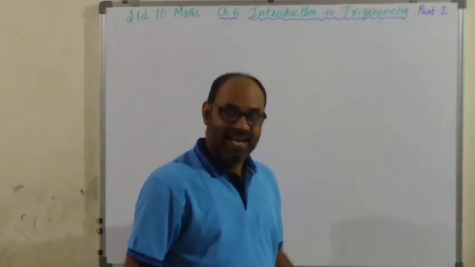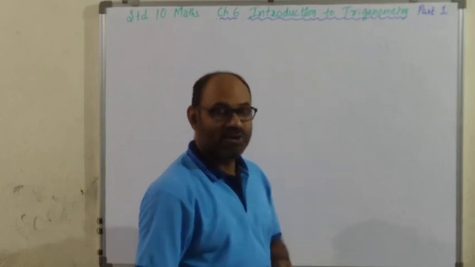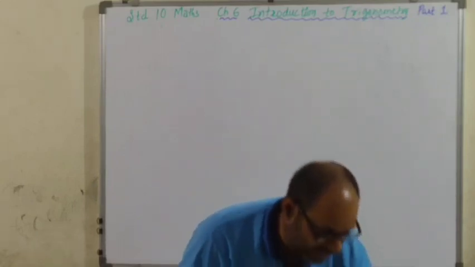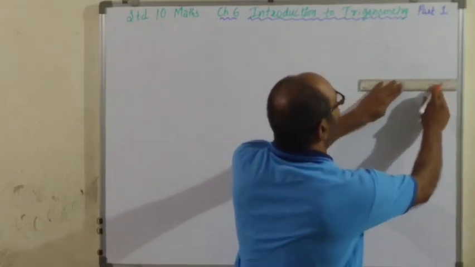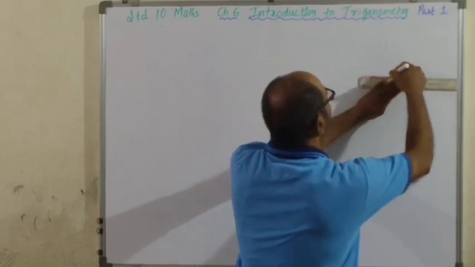Fine. As I said, in this chapter, we are going to have only the right triangle. So I am drawing one right triangle here.